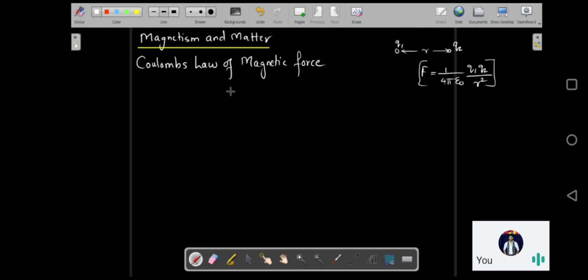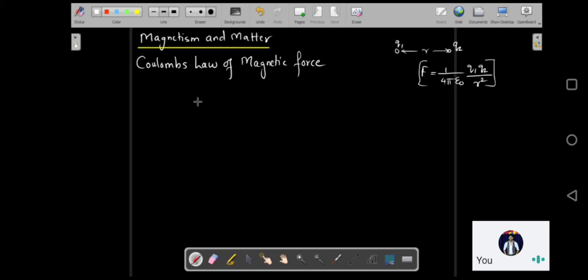But if we talk about Coulomb's law of magnetic force, if we consider the two poles of the magnet as the charges, which are also called the pole strengths, and then we treat them as the charges and continue, then what do we get? That is basically Coulomb's law of magnetic force. So the concept is completely the same as electrostatics. Here we had a pair of two charges, here we are going to have two pole strengths.